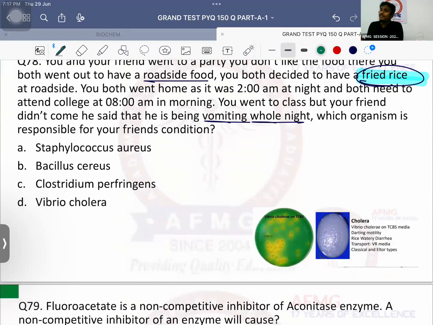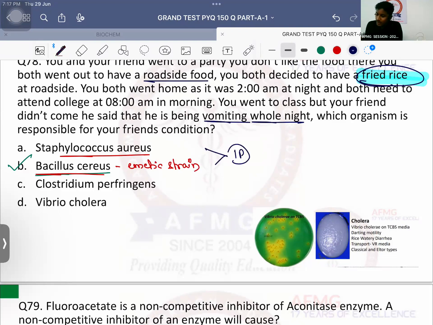Very good. After a history of Chinese fried rice intake, okay, if the patient develops vomiting, that is usually due to a case of Bacillus cereus food poisoning. Important is Staphylococcus aureus and Bacillus cereus, which strain? The emetic strain. That is one which causes vomiting. दोनों का incubation period same है. Its incubation period is 1 to 6 hours usually.